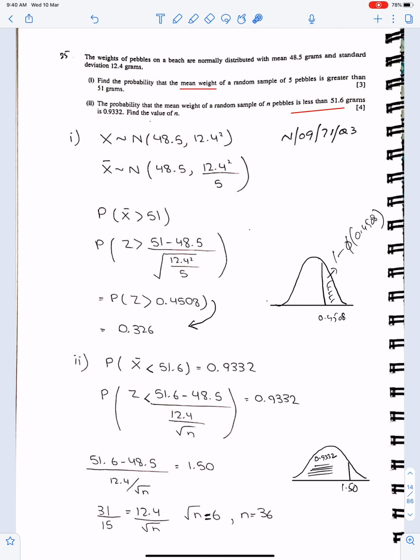So you all know how to shade this area. Since we have a less than sign, we have to shade in this way. The corresponding z value of this area is 1.50, so this will be 1.50. By solving this equation, we can get the value of n.